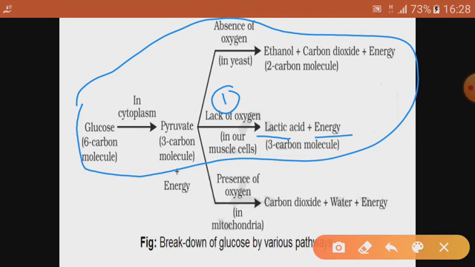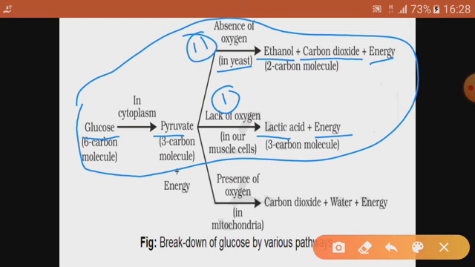Again, in the second case, the case gets changed and this is a case of yeast or microorganisms, they will also not get oxygen. Okay, after this step, glucose breaks off into pyruvic acid, then pyruvic acid in yeast doesn't get a good supply of oxygen, so they can respire anaerobically also. Anaerobically means without supply of oxygen. So they will produce ethanol, alcohol. Ethanol is a type of alcohol, then carbon dioxide and energy will be produced.